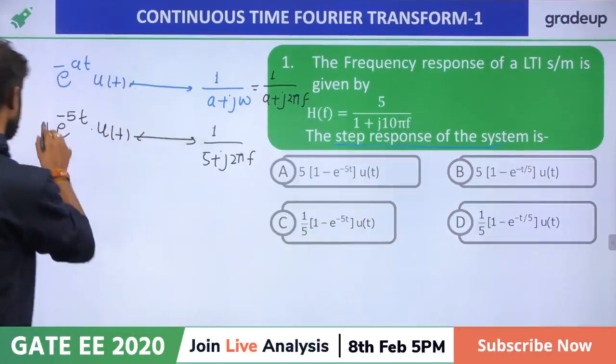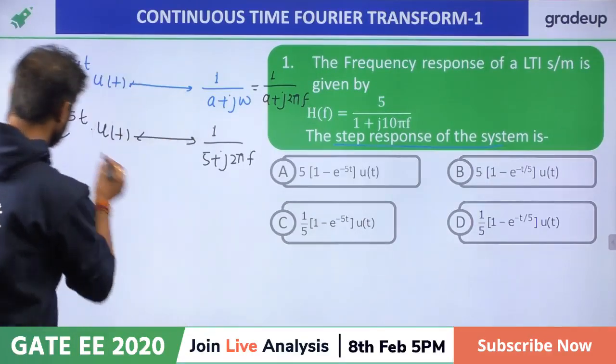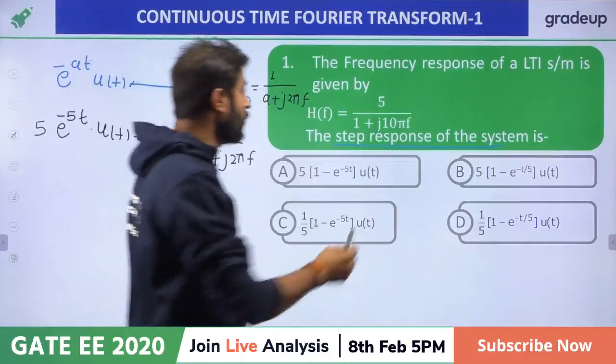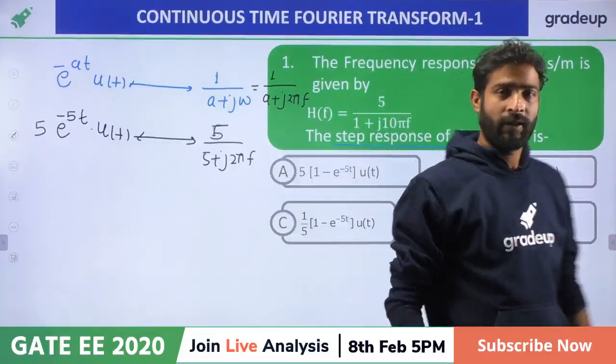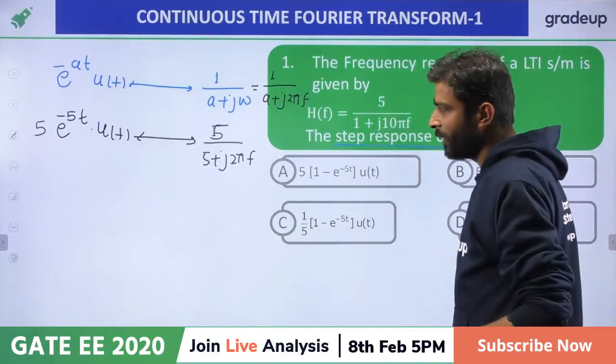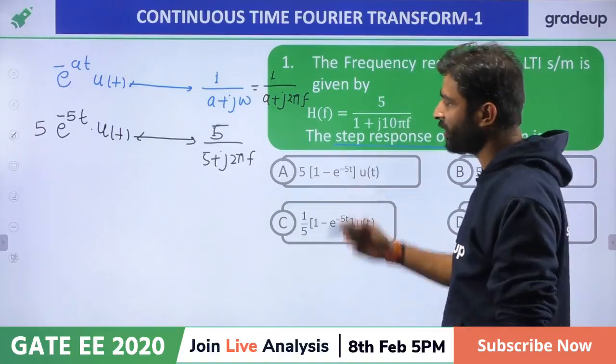So if you multiply the function with 5, you will get the answer like this, right? But we want what? We want this one. So now tell me, I need a 5 here as well. How can I bring a 5 here?